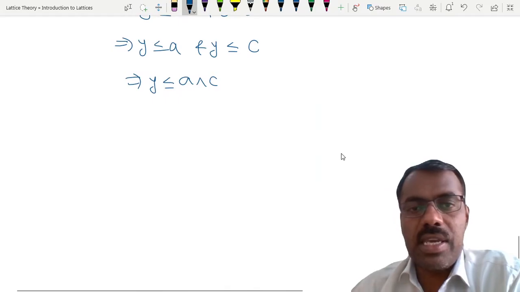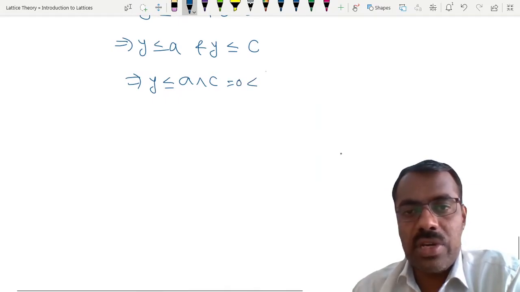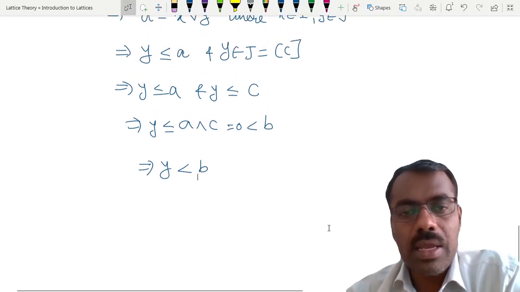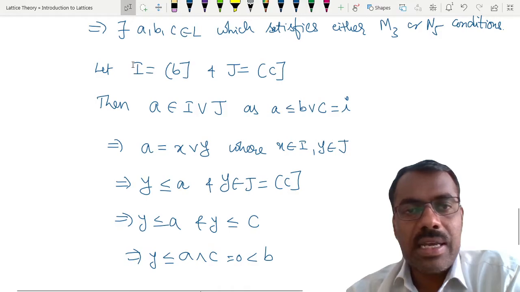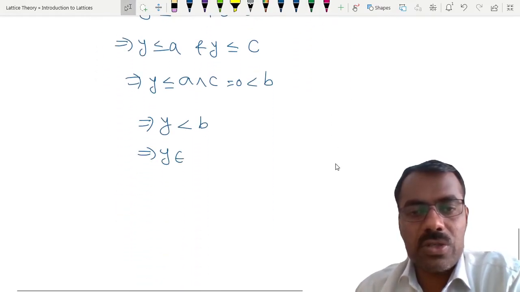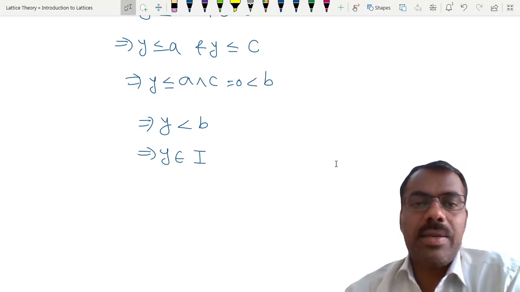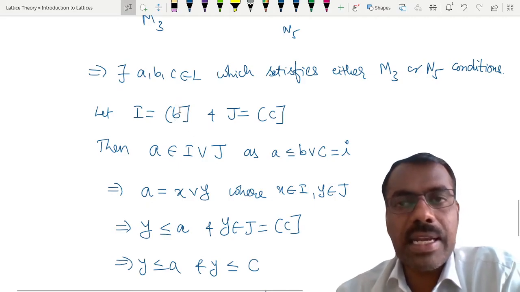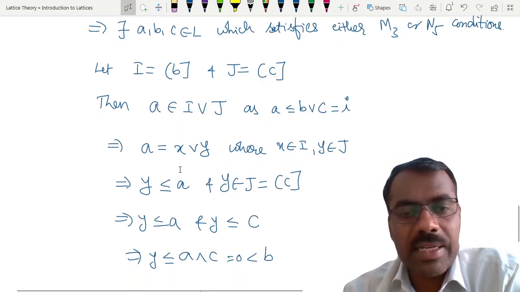So this is equal to O, but O is strictly less than B. So we are getting that Y is strictly less than B. But that means Y belongs to the ideal I, because I contains all elements which are less than or equal to B. Is that clear?